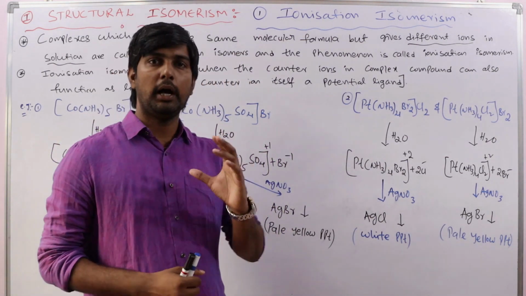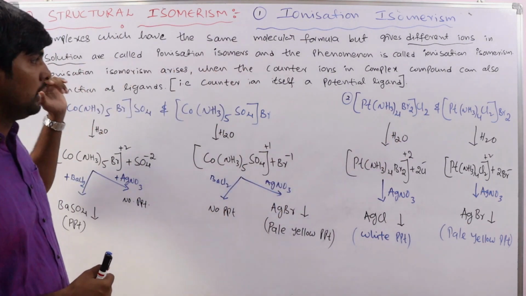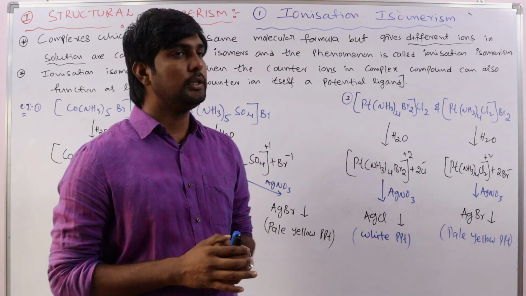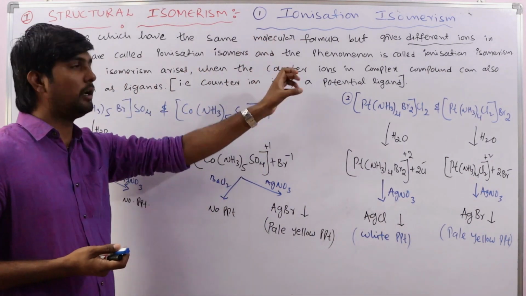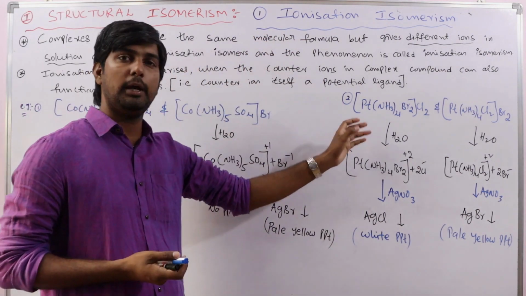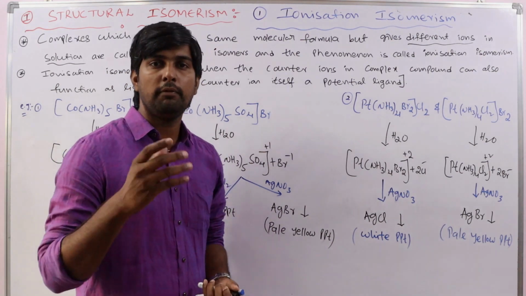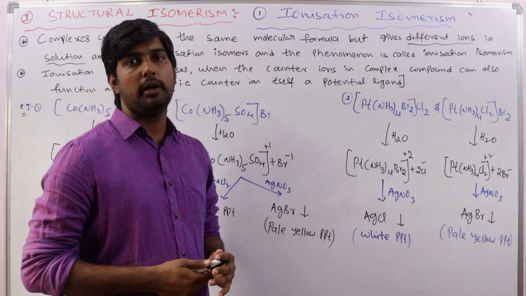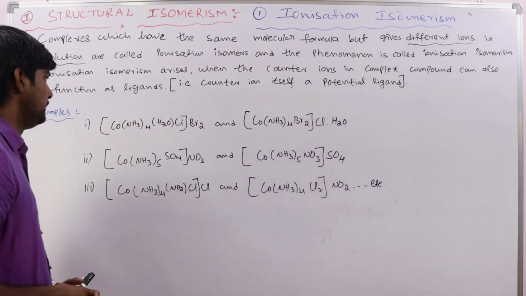No need to memorize any of these examples. The important thing in coordination chemistry is that you understand the definition and are able to identify which type of isomerism the given pair follows. That is important. Now let us see some more examples.